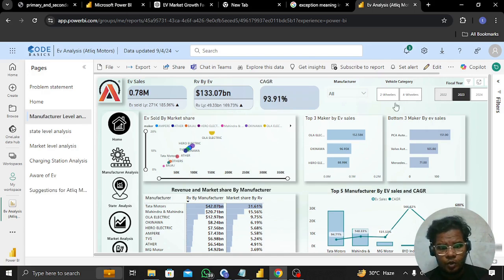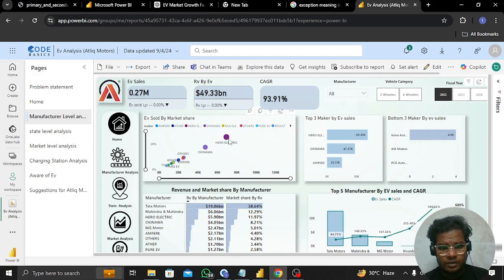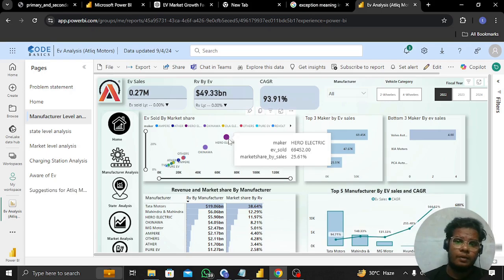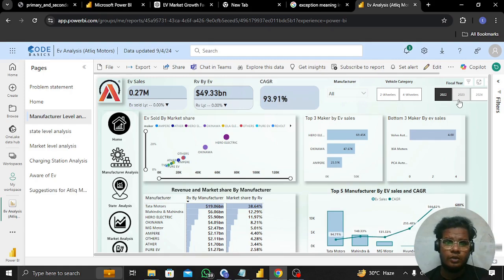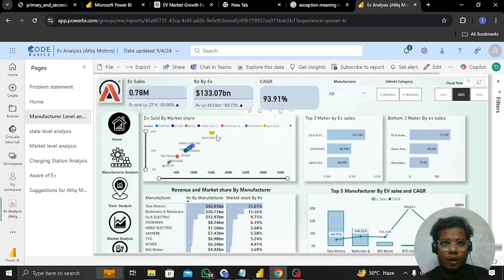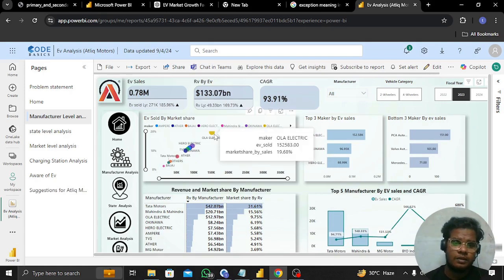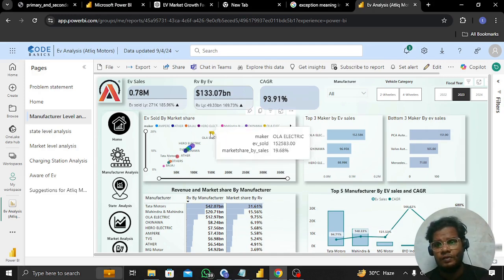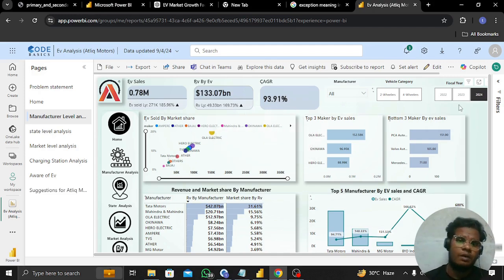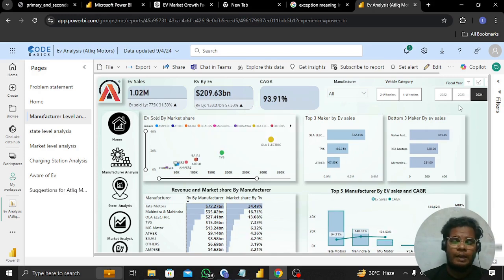In 2022, Hero Electric is dominating the market based on electric vehicle sales, with a market share of 25.61%. But in 2023, Ola Electric captures first place, with 19.68%. The EV sold rate is that much higher. That's the difference: whenever the years are different, the market capture is also different, depending on the market demand and the customer.